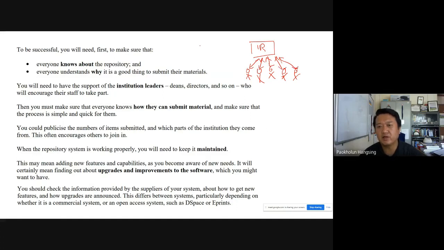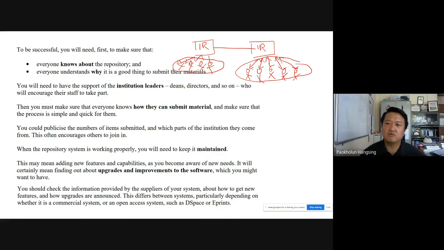Now we can collaborate with other institutions. So here also they will have n number of users, members of the institution who submit and who have access. When we collaborate between these two institutional repositories, this group of members will have access to the content of the members of the other institution, and vice versa.